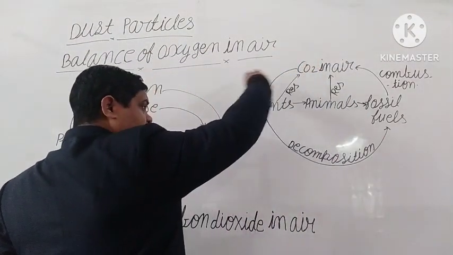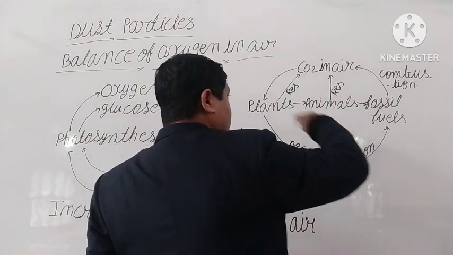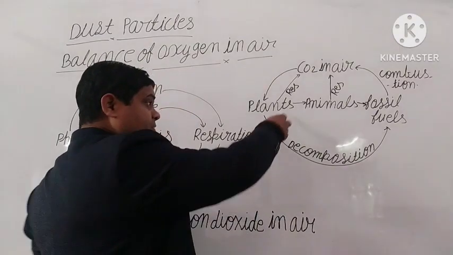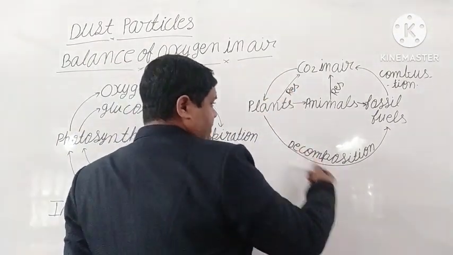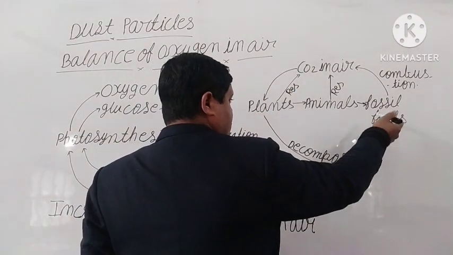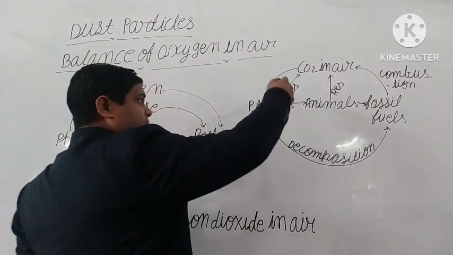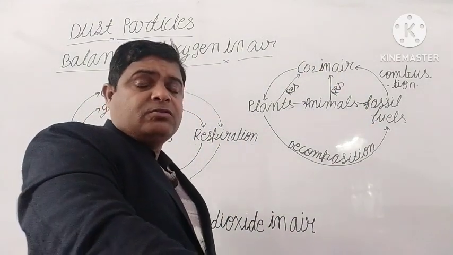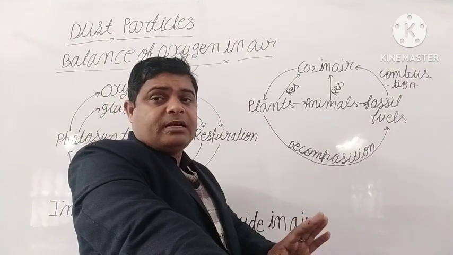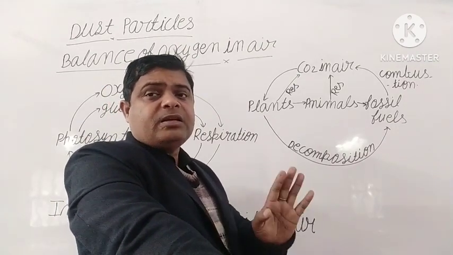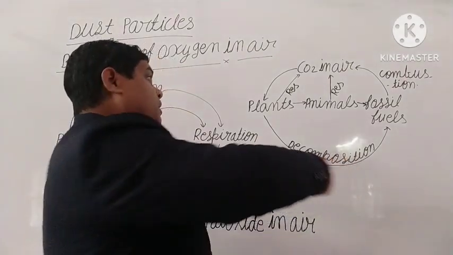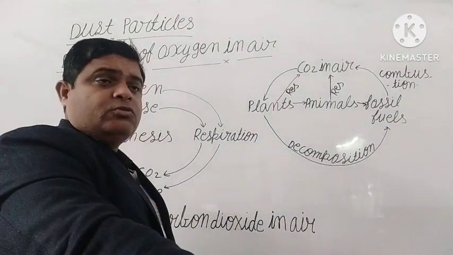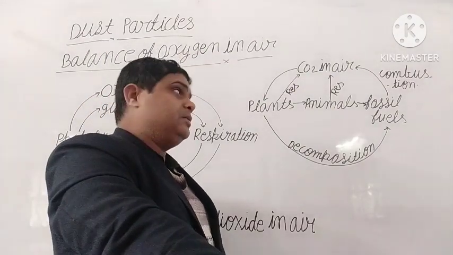By such a process, carbon dioxide is transferred from one place to another place. Got it? See, a plant dies, is decomposed by microorganisms and changes into fossil fuel. Plants release carbon dioxide into the atmosphere in the night time, and in the daytime CO2 in the air is absorbed by the plants.